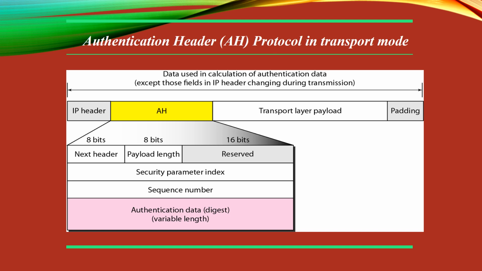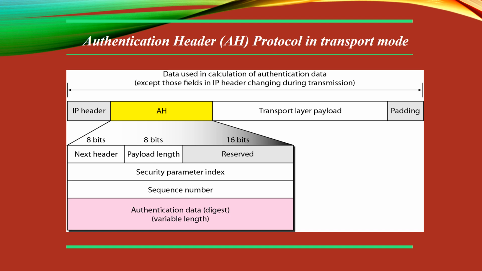When an IP datagram carries an authentication header, the original value in the protocol field of the IP header is replaced by the value 51. The next header field inside the authentication header, as you can see in the diagram, holds the original value of the protocol field.